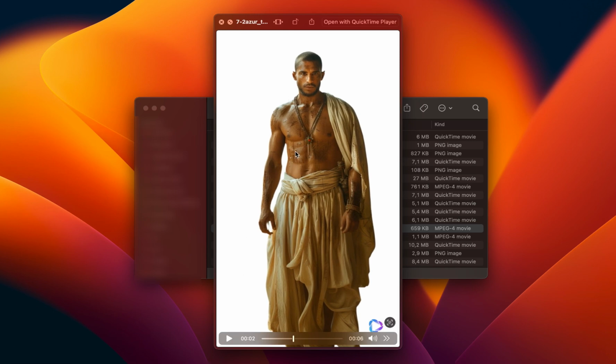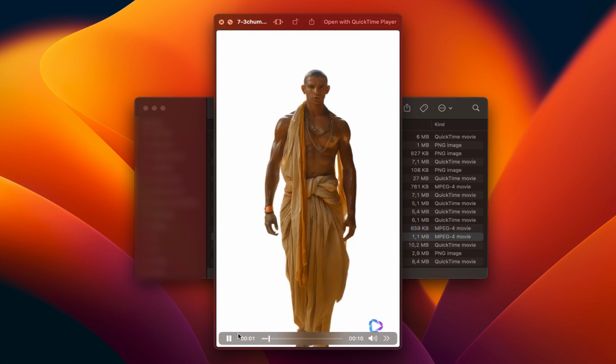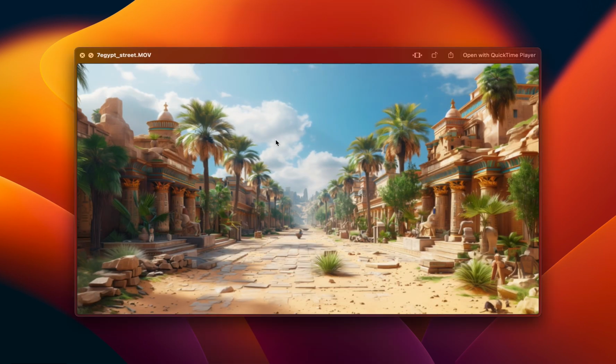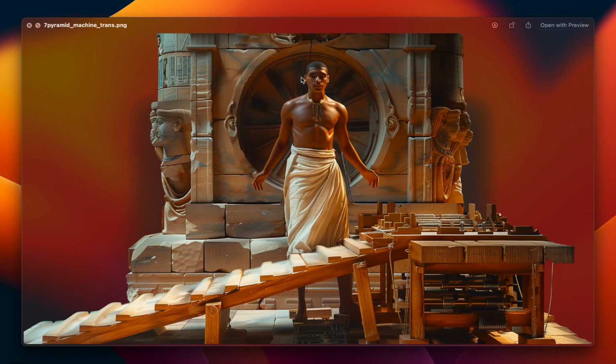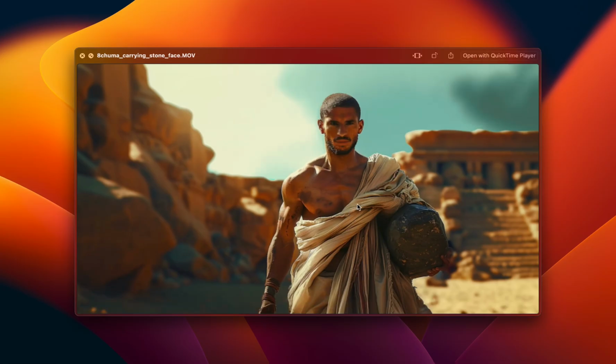Then Asher talking, generated with HeyGen. I am building a pyramid. Chuma talking, generated with HeyGen. Then this moving the clouds and this sun shining up there, also generated with Pixelmotion. Then Chuma with his apparatus with transparent background. And then Asher working again with clouds moving in the background.